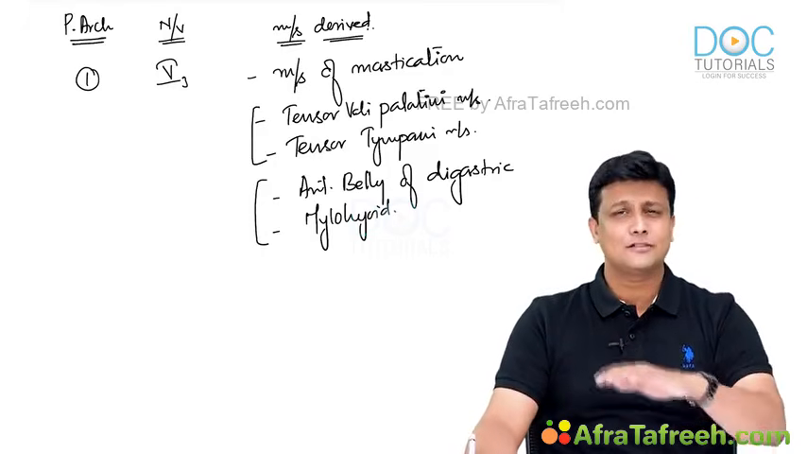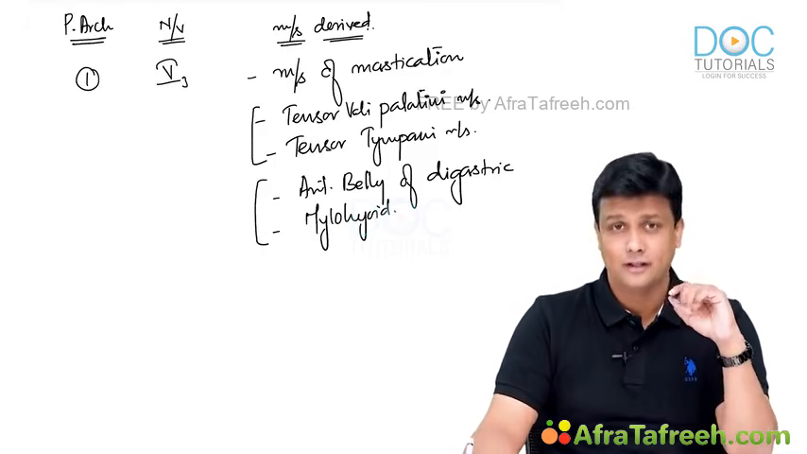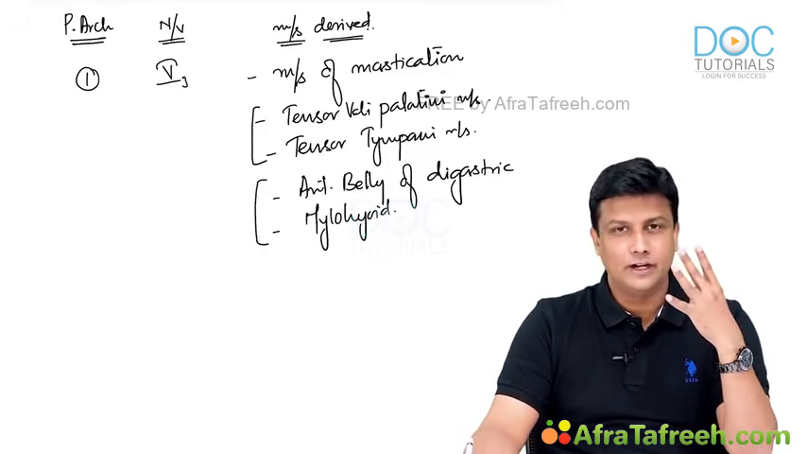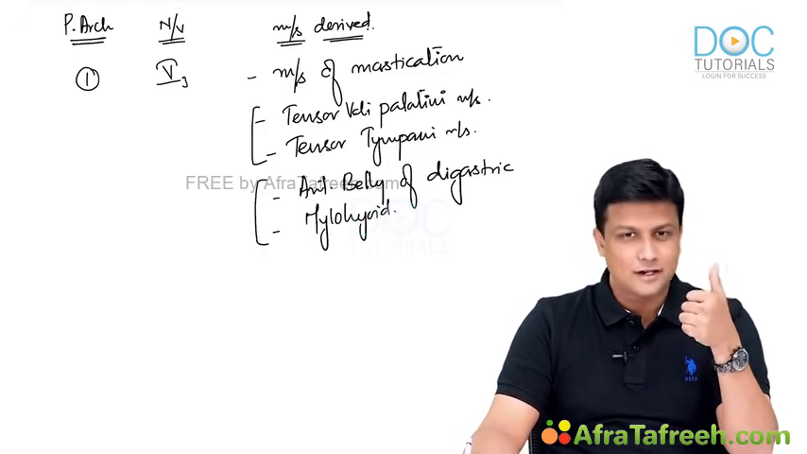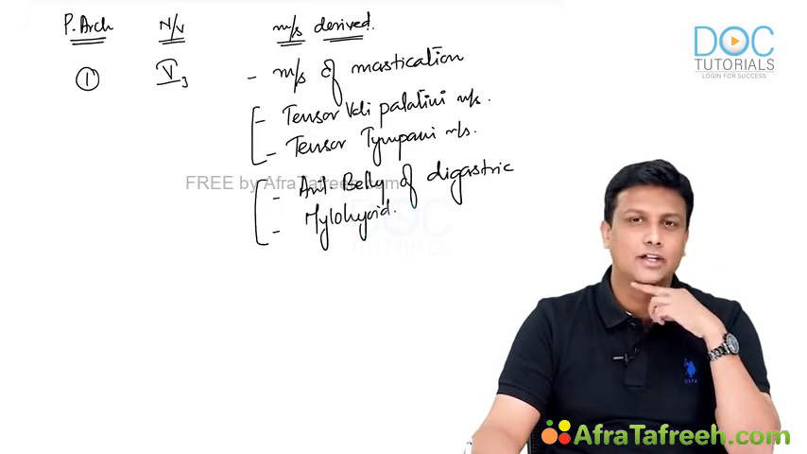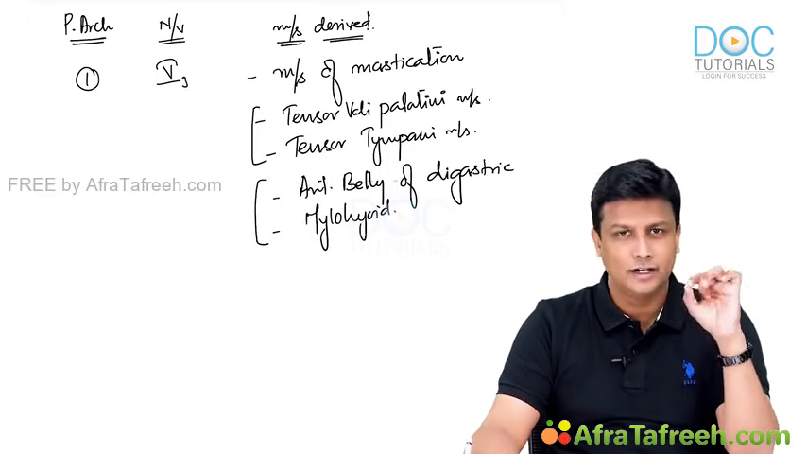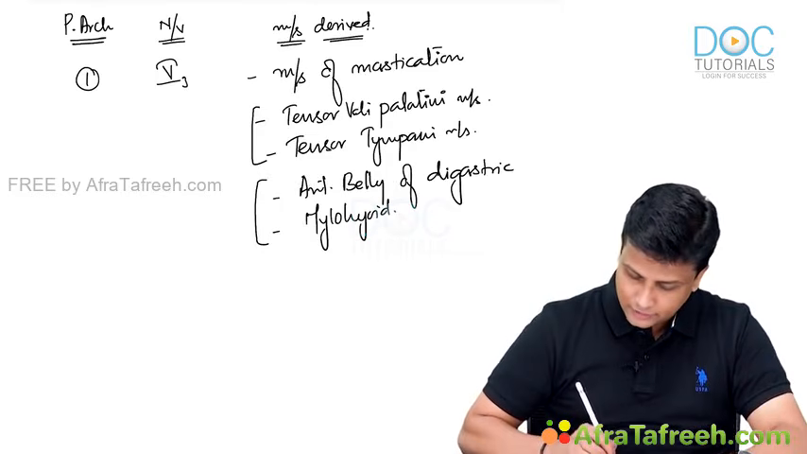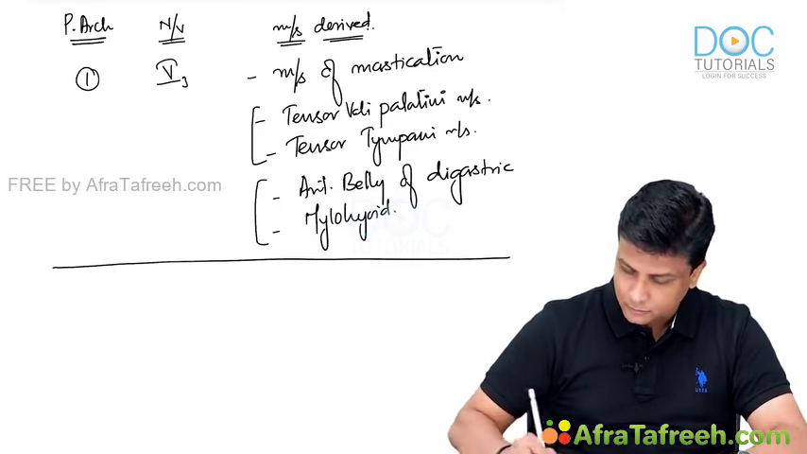Muscles of mastication is for sure. Every student knows that. The confusion will be with the 4 different muscles. So remember two tensors, tensor veli palatini and then tensor tympani, and then remember anterior belly of digastric along with the mylohyoid. All these are derived from arch number 1, the pharyngeal arch number 1.